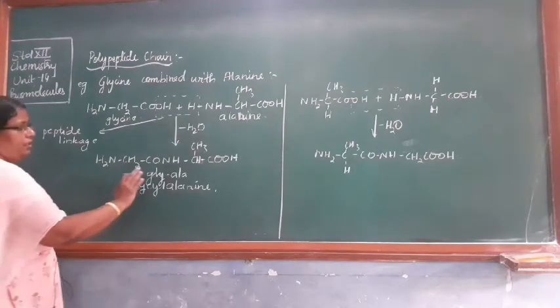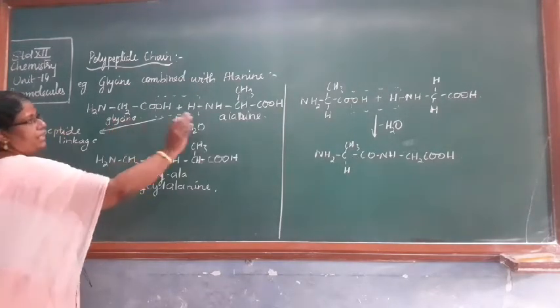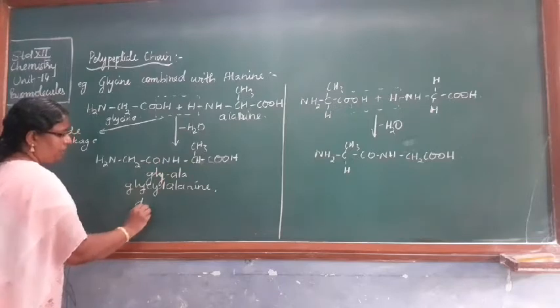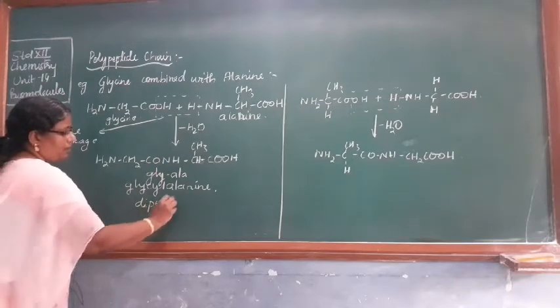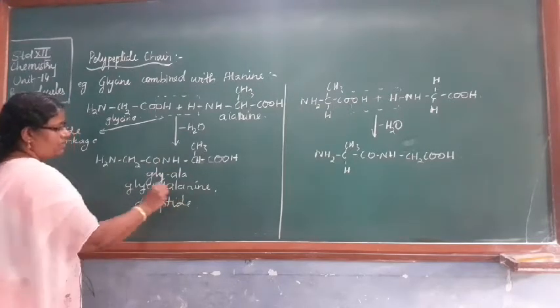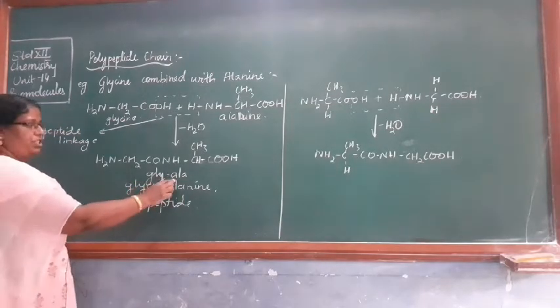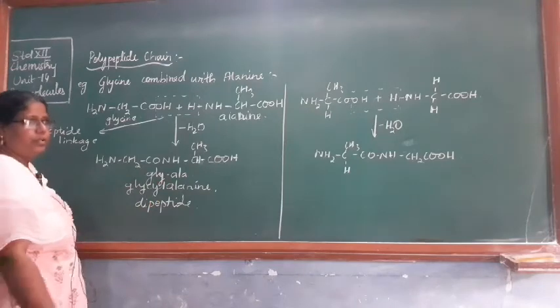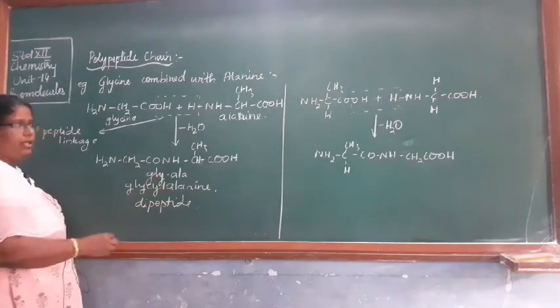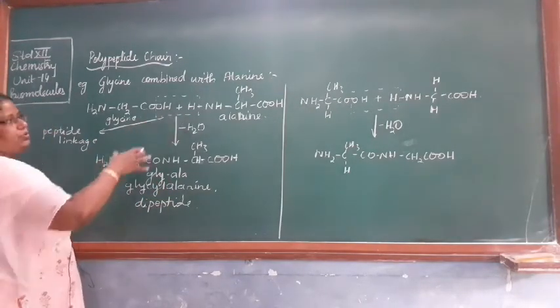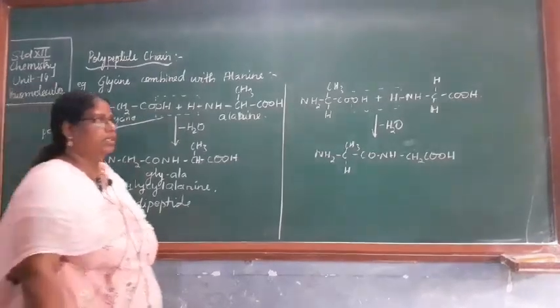So here you can find that glycine and alanine combine to give a dipeptide which has the name glycylalanine. Okay, in short form you can write GLYALA. This is glycylalanine. So this linkage between the two is called the peptide linkage.